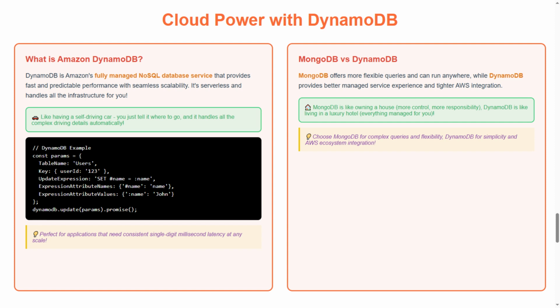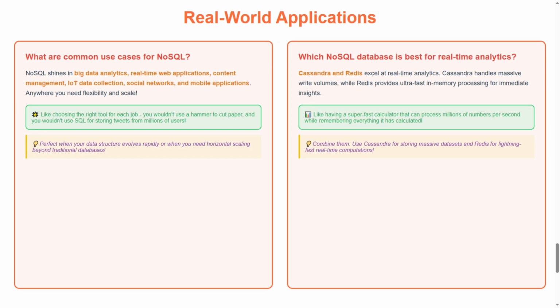Tip: choose MongoDB for complex queries and flexibility, DynamoDB for simplicity and AWS ecosystem integration. Let's explore real-world applications where NoSQL truly shines. First question, what are common use cases for NoSQL?